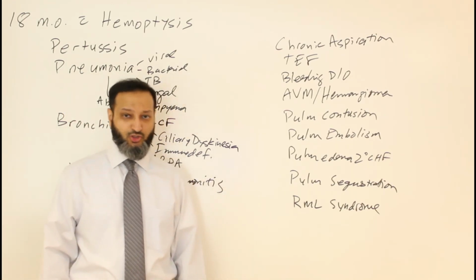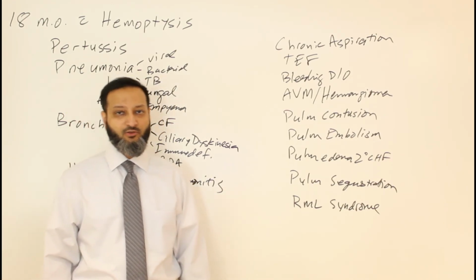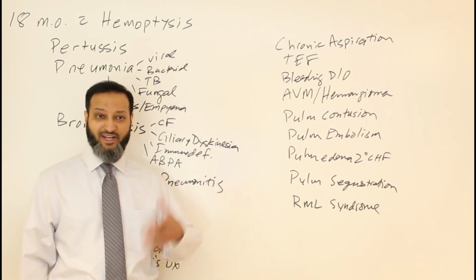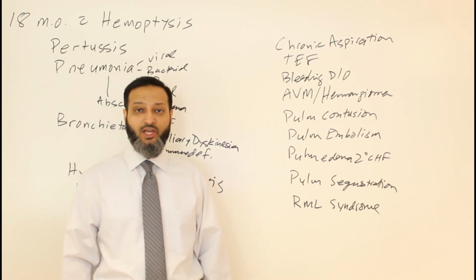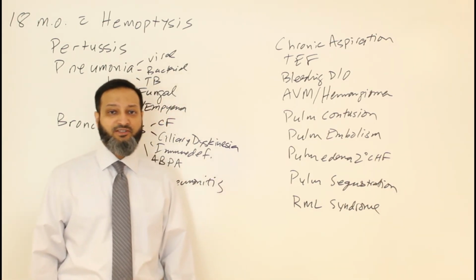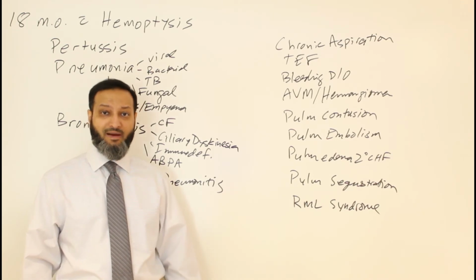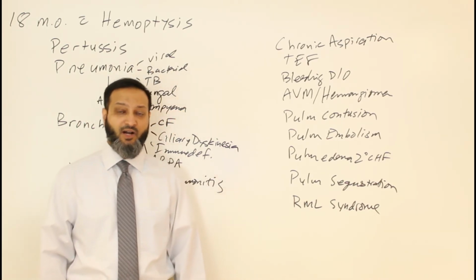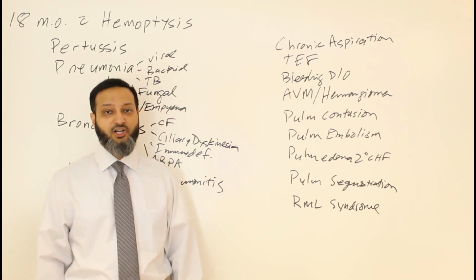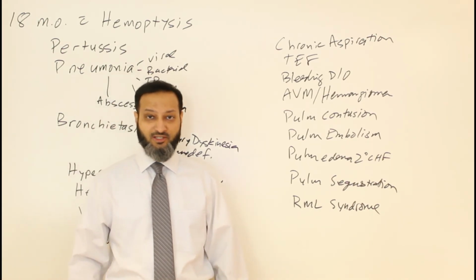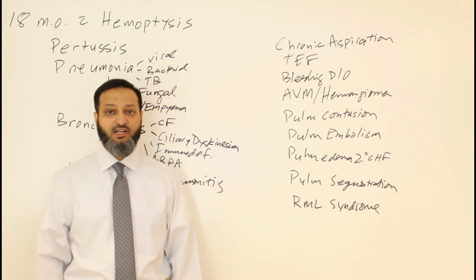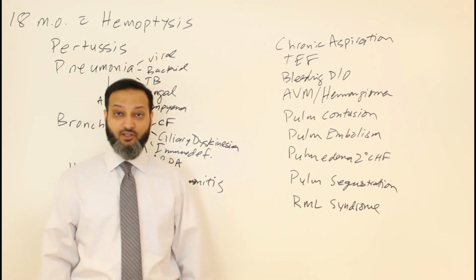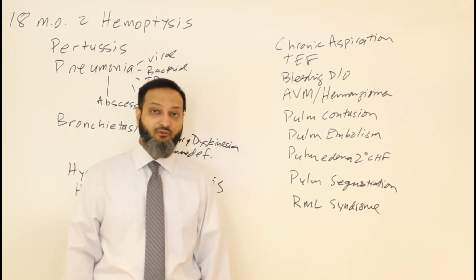And then there were cultures done to look for different infectious causes, and those were all negative. So at this point, to summarize where we're at, to reassess and reevaluate what we think is going on: now we have this 18-month-old coming in with hemoptysis, but found to have pulmonary hemosiderosis on bronchoscopy and open lung biopsy. She has a history of recurrent respiratory symptoms and infiltrates, and also some poor weight gain, some eosinophilia, and an elevated IgE level,